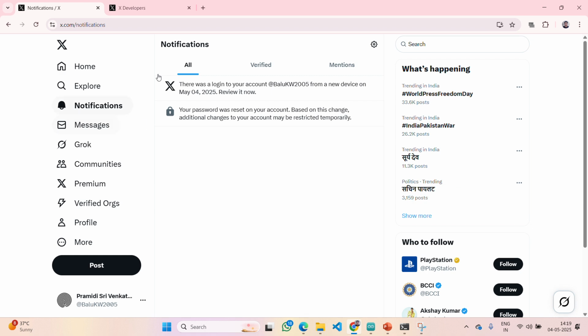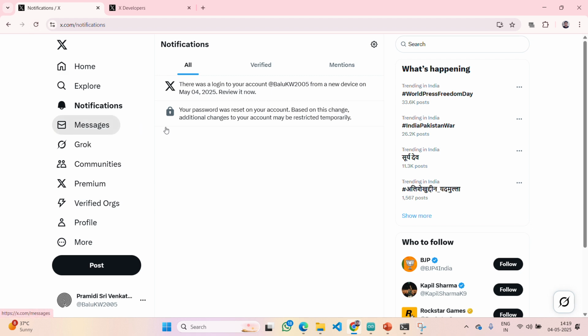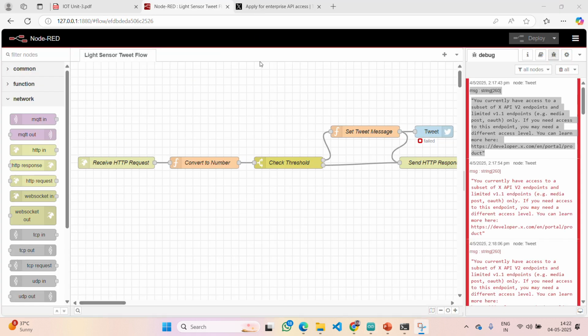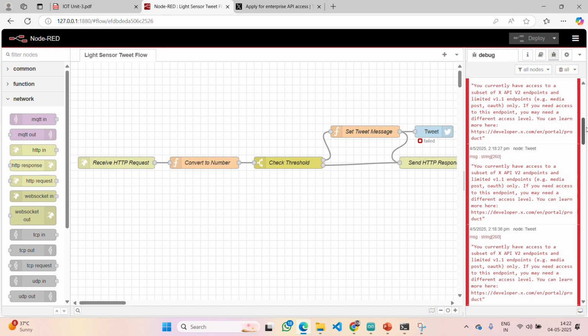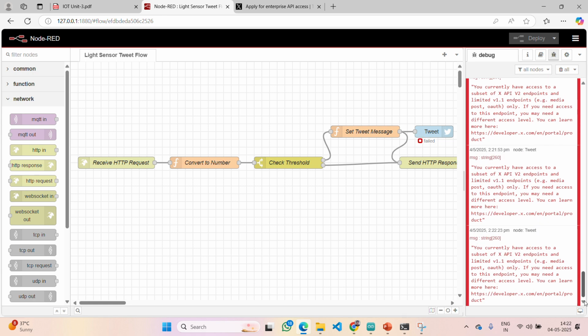Just a second, let me open and keep my Twitter. Slowly it takes time. Yes, the reason why I am not getting it is, here you can see, because the Twitter version is updated. That's why however many times you try to send the information, that many times I am getting this kind of error.